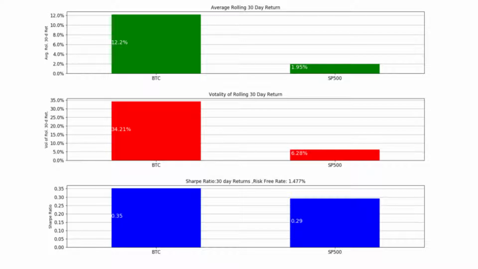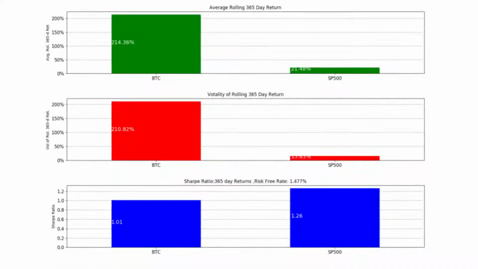Now, how do we combine these two together? For that, we have to calculate the Sharpe ratio. If we calculate the Sharpe ratio for the 30-day period, the BTC Sharpe ratio has been slightly higher than the S&P 500. But look into it: the BTC Sharpe ratio is not really good. A Sharpe ratio of 1 is considered good, and more than 1 is considered good. So this is not a good Sharpe ratio. The reality is the S&P 500 underperformed in this period, especially if we consider the 30-day returns. Let's do the same thing for 365-day returns.